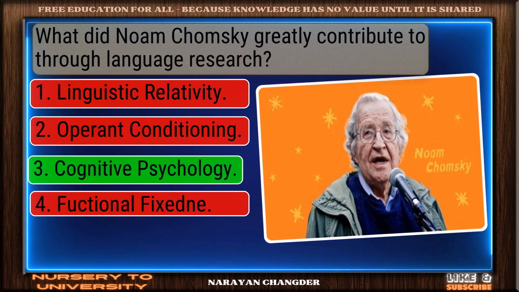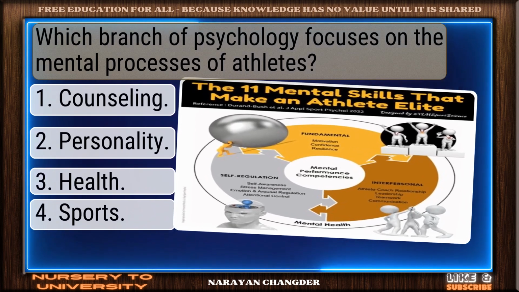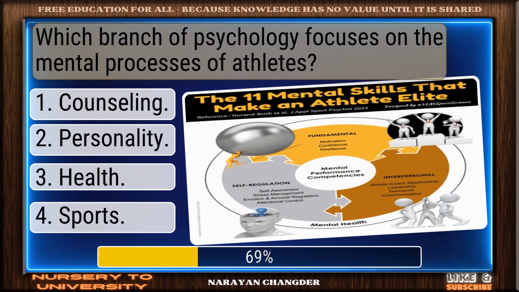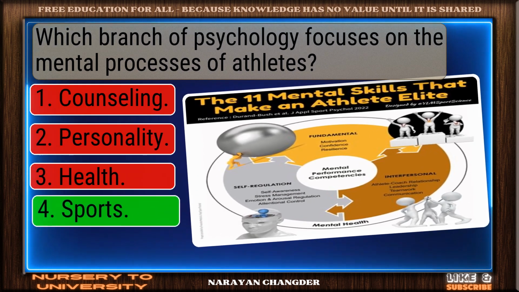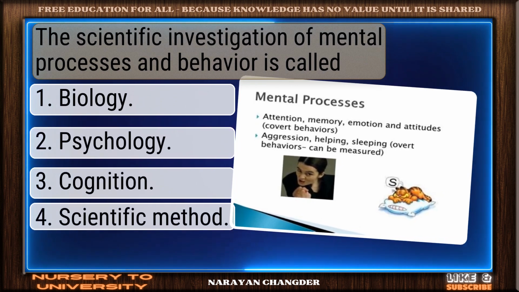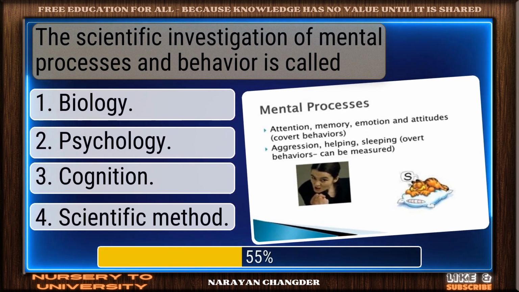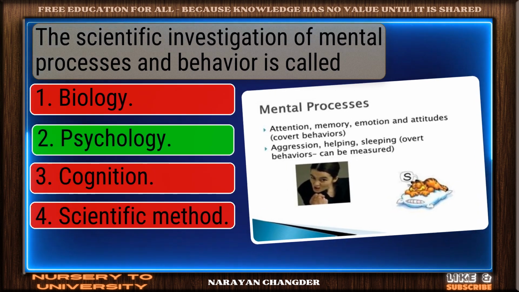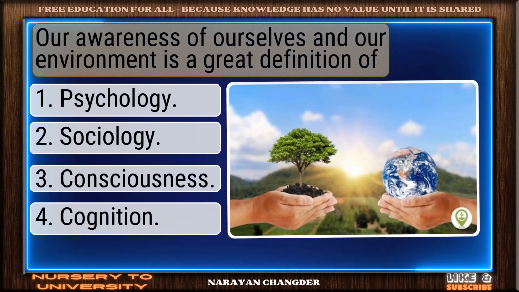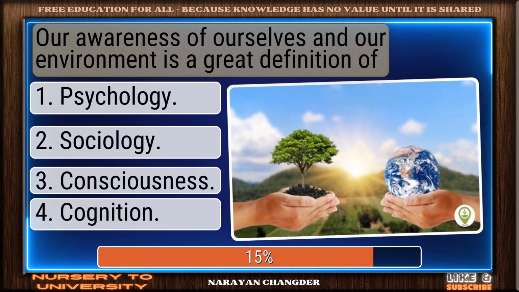Correct response, cognitive psychology. Which branch of psychology focuses on the mental processes of athletes? Right, sports. The scientific investigation of mental processes and behavior is called. Well articulated. Psychology. Our awareness of ourselves and our environment is a great definition of.